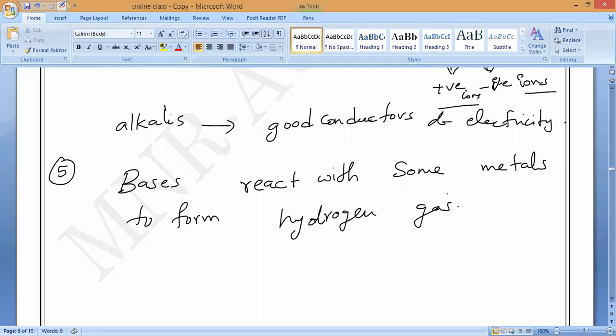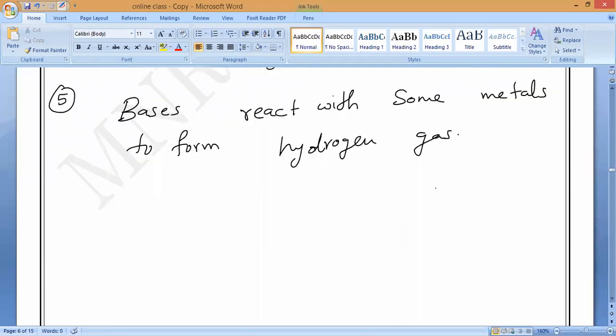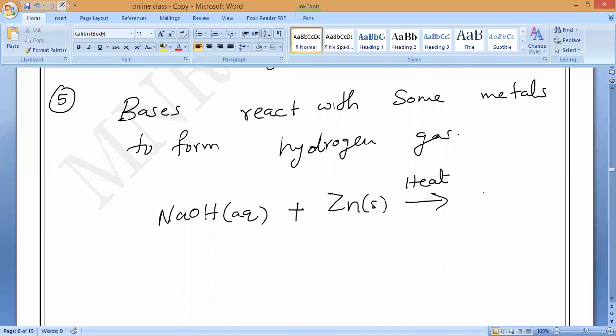Hydrogen gas. Now, for example, if we take sodium hydroxide, what should we call it? Anybody? Sodium hydroxide is called as what? Base. Correct? Base will react with the zinc. A base plus zinc, it will start heating. It is used to form sodium zincate. What is the formula? Sodium zincate.